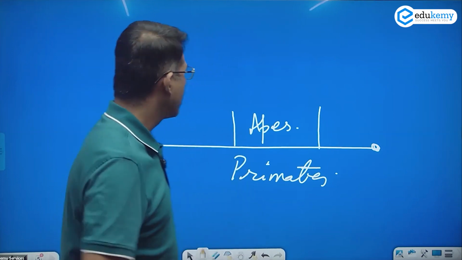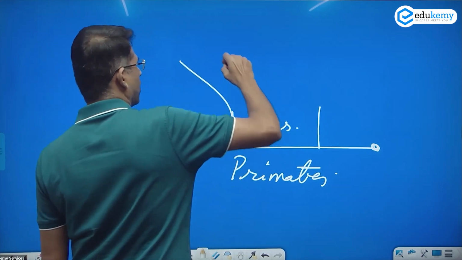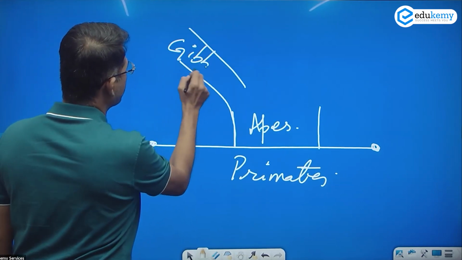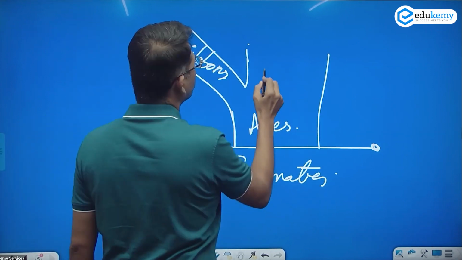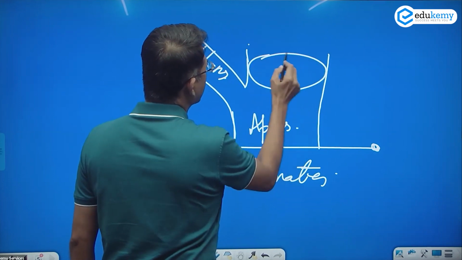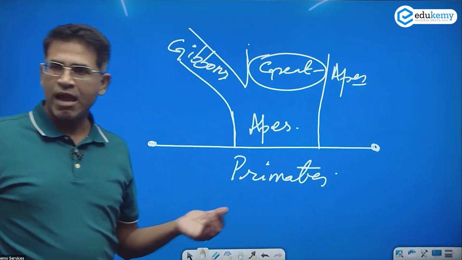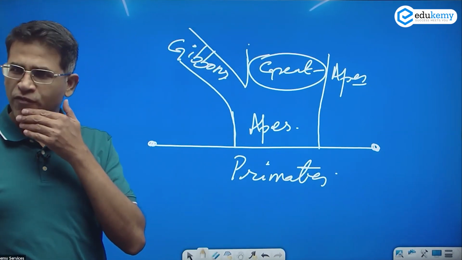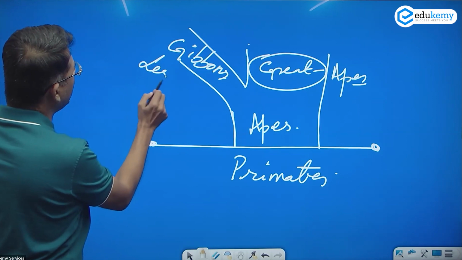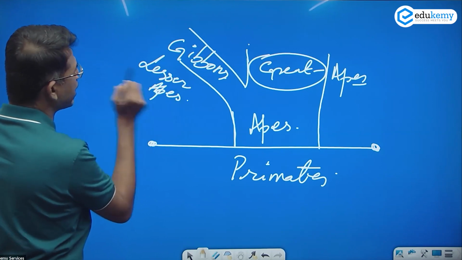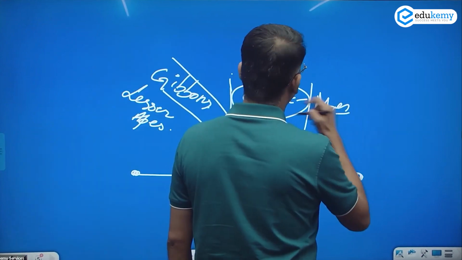These are apes. And from the apes, one branch first separated out. They're called gibbons. Gibbons separated first, and then the apes are called great apes. Great apes, maybe because they are large, and maybe because they are the roots of the modern man. Gibbons are referred to as the lesser apes. Among the great apes we have gorilla.